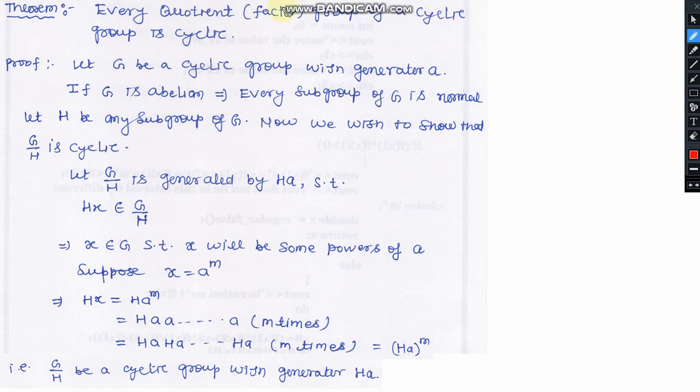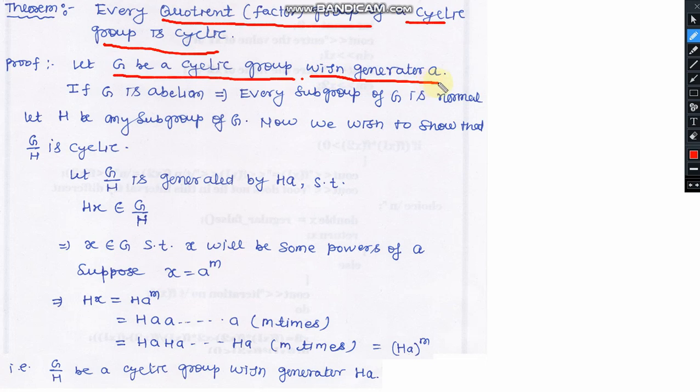Let us take one more theorem. In this theorem, it is stated that every factor group of a cyclic group is a cyclic group. So here we state that let G be a cyclic group. If it is a cyclic group, then it will contain a generator which will generate all the elements of this group G. So we assume that a is the generator of this group G.